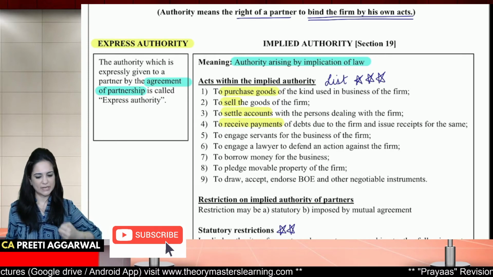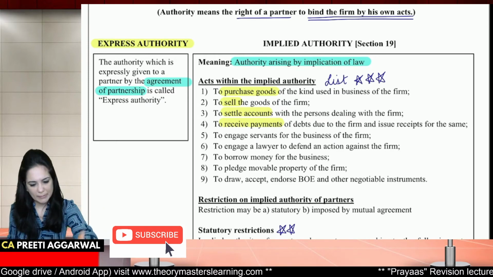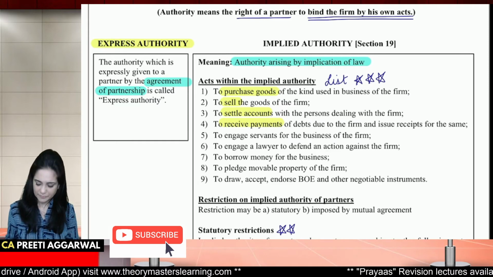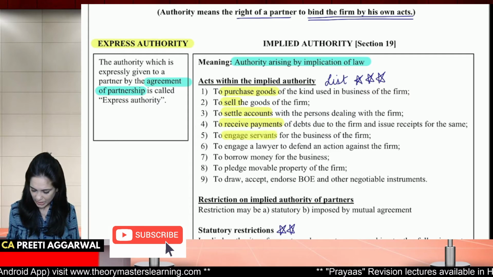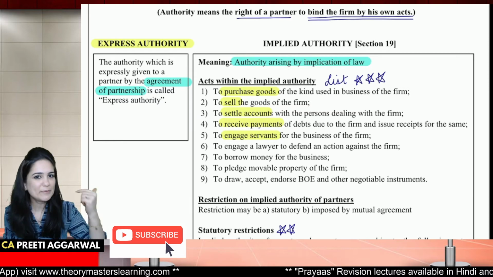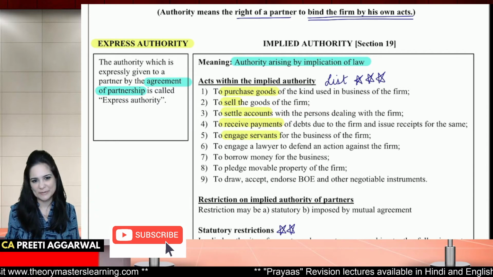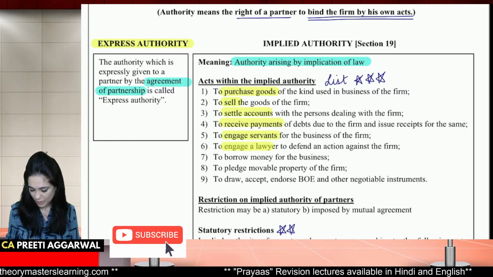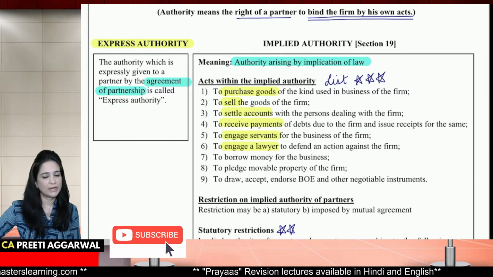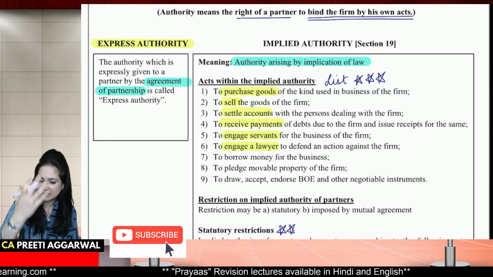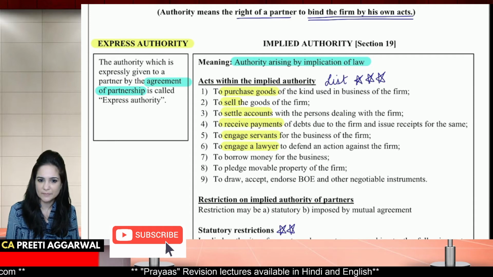I can purchase, I can sell, I can make payment, I can receive payment. I can also engage servants, I can employ people for the business of the firm. I can engage a lawyer to defend an action. I can also appoint a lawyer to defend some action taken against the firm.